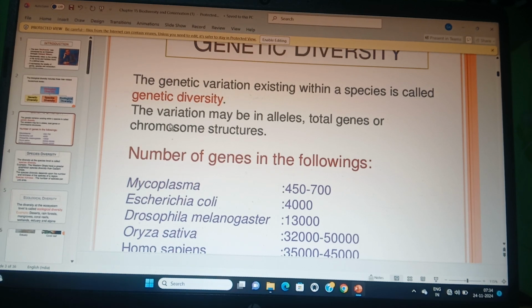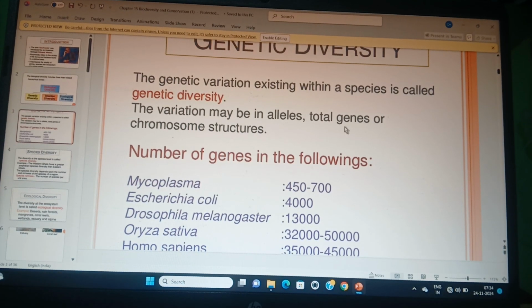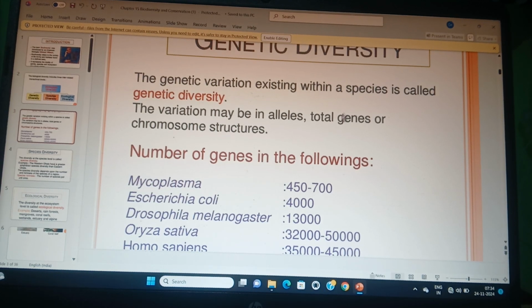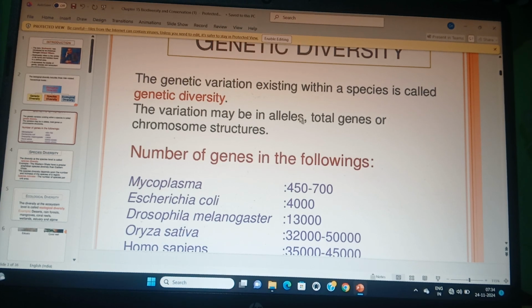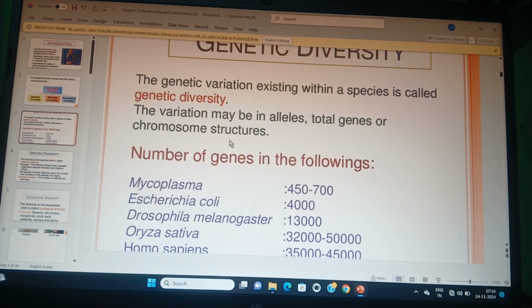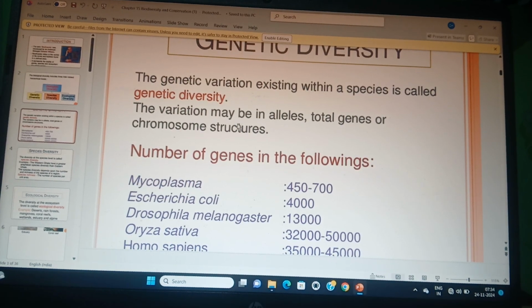The variation may be at the allele level, in the total genes, or in chromosome structure. Genes may vary. At the allele level, you know an allele is a different form of a particular gene, and the chromosomal structure of different breeds may be different.